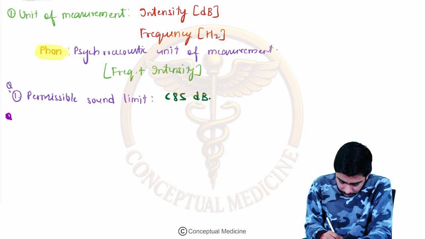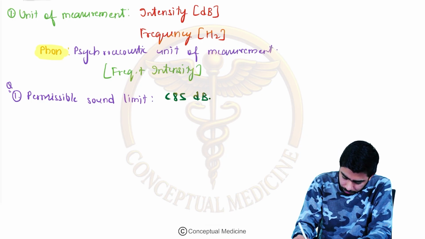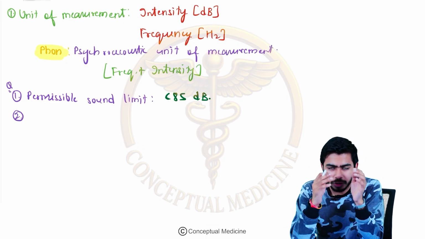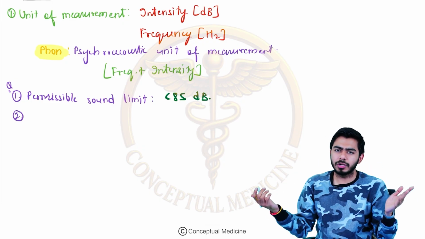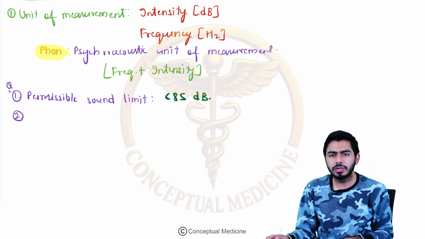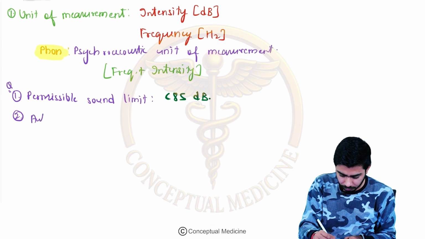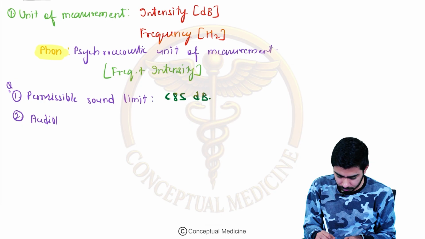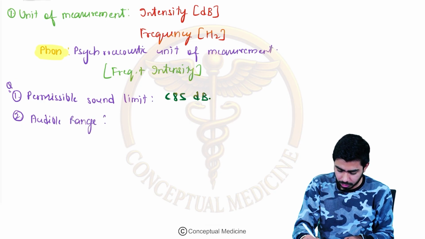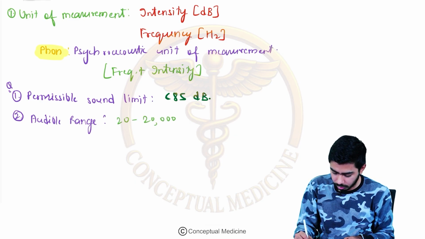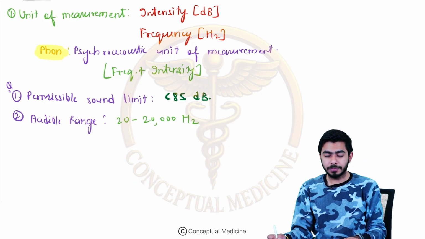Second question they had asked us once, that what is the audible range. Audible range, you must have heard about that in your early classes also, in the 9th and 10th class physics. So the audible range of sound for our ears is 20 to 20,000 hertz. 20 to 20,000 hertz, that is your frequency, right?